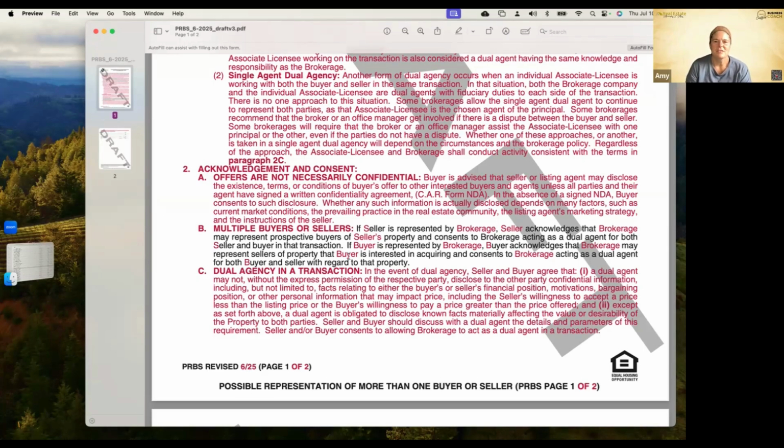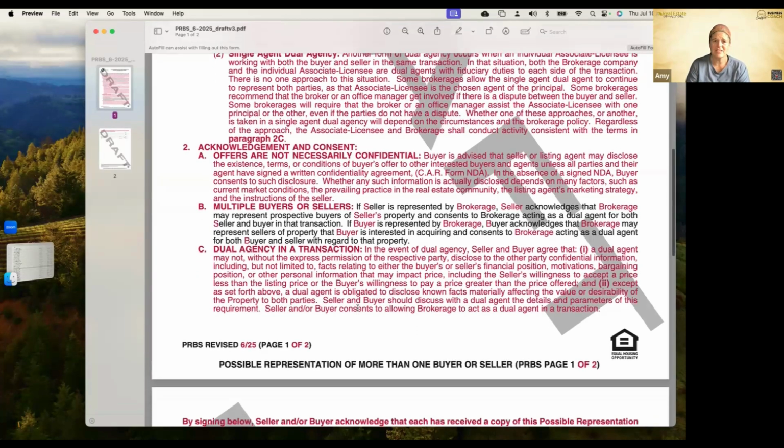All right, multiple buyers or sellers, that just stays the same. They just changed some of the verbiage in there. Dual agency in the transaction.